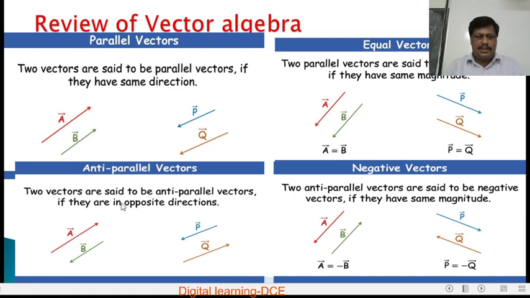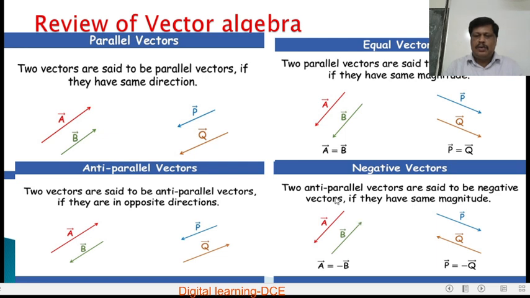Anti-parallel vectors. Two vectors are said to be anti-parallel vectors if they are in opposite directions. Here, these are parallel vectors acting in parallel lines. Anti-parallel vectors mean acting in opposite directions. Two vectors A and B acting parallel to each other but opposite in direction.